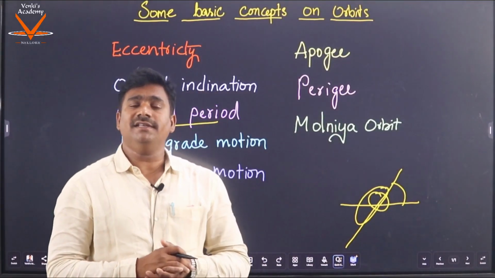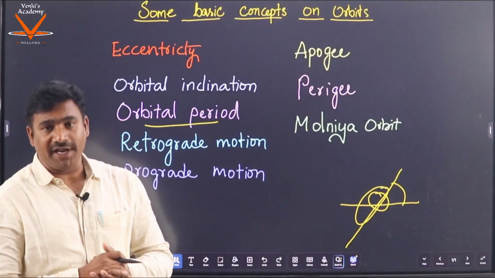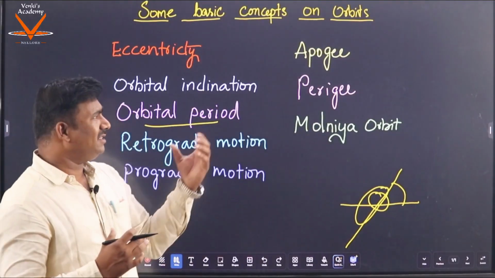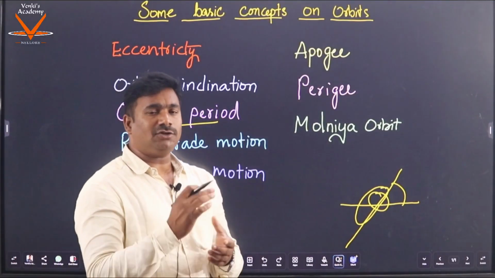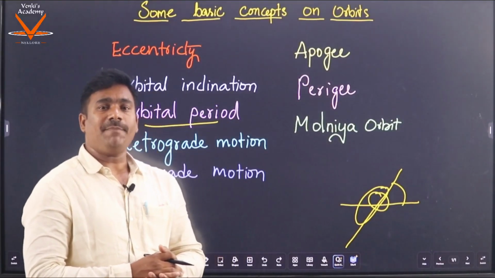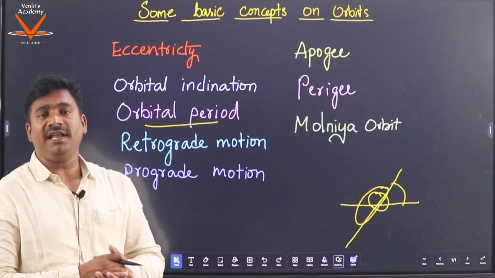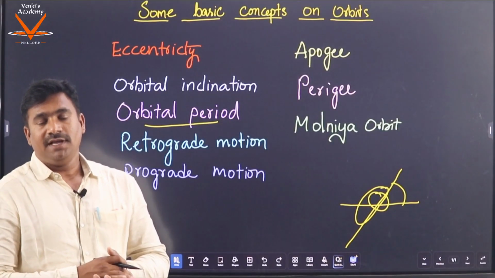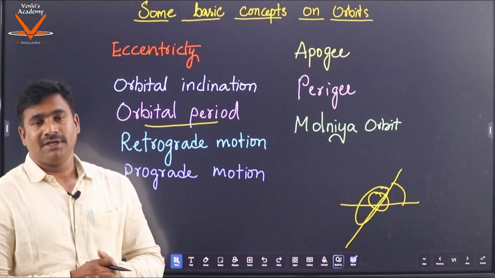Coming to apogee and perigee. Before I describe these, there are two terms that sound similar: aphelion and perihelion. Helio means sun.